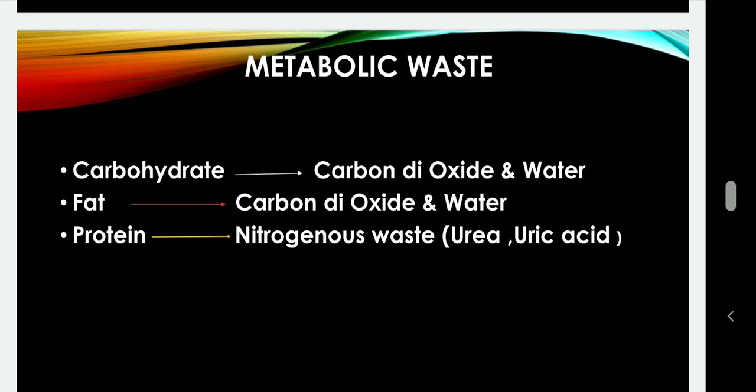Similarly, if we do the metabolism of protein, after the metabolism of protein, nitrogenous waste is produced. Actually, protein goes through deamination. After the digestion of protein, amino acids are produced, and deamination of amino acids produces nitrogenous waste, that is urea and uric acid, and these urea and uric acid are highly toxic waste. We have to remove them from our body.